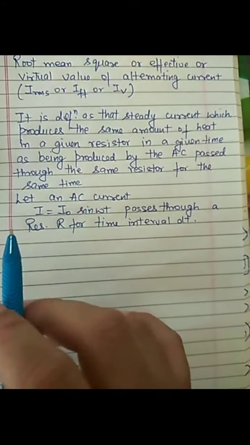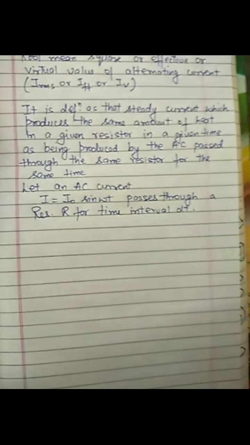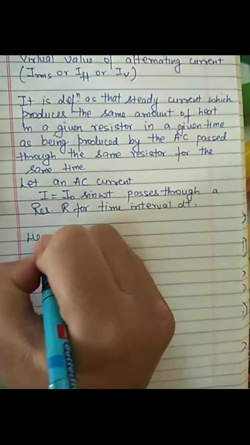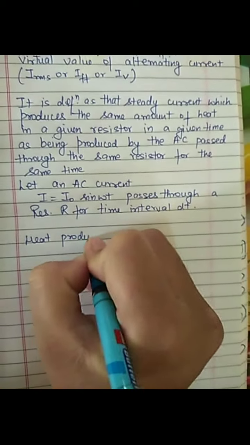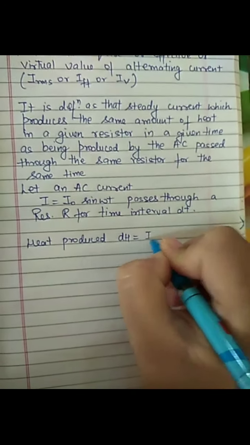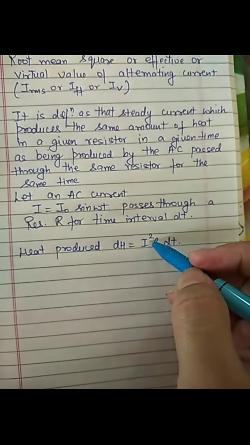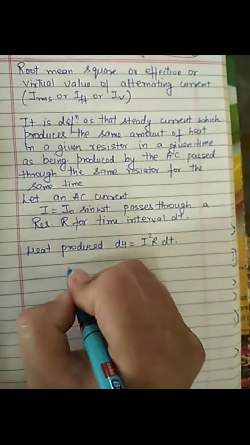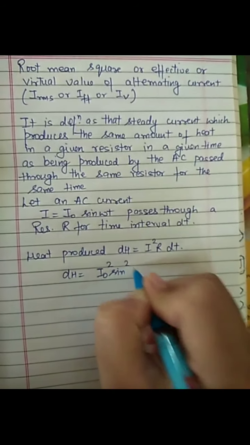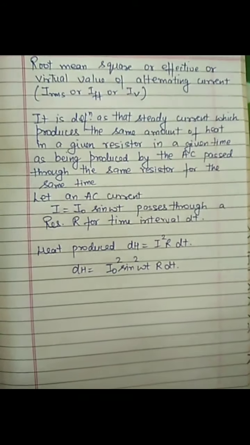Let an AC current I equals I naught sine omega t pass through a resistance R for a time interval dt. So the heat produced in time interval dt is given by dH equals I square R dt. Now we can substitute the value of I. From here we will get dH equals I naught square sine square omega t R dt.